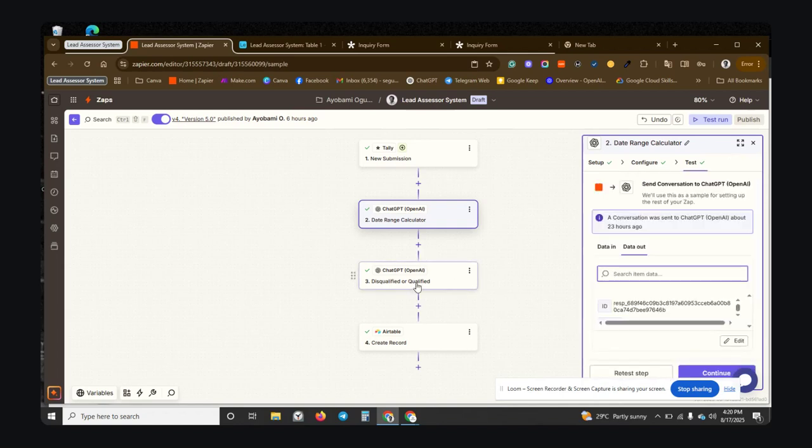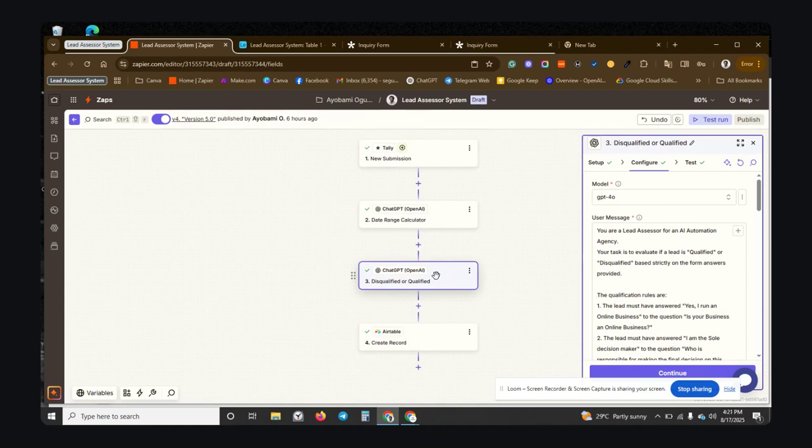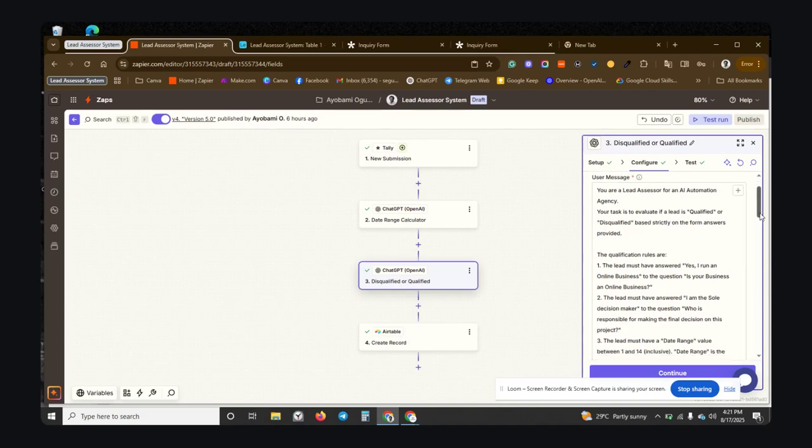So the next thing I want to do is create the main prompt. This is the prompt that will actually judge if this particular lead is qualified. Now I'll run you through the entire thing. So now I'm saying you are a lead assessor for an AI automation agency, and your task is to evaluate if the lead is actually qualified or disqualified based strictly on the form answers. So I provided the qualification rules.